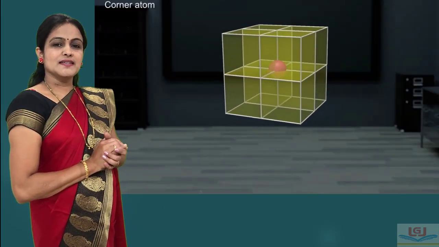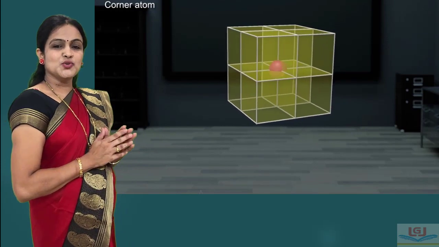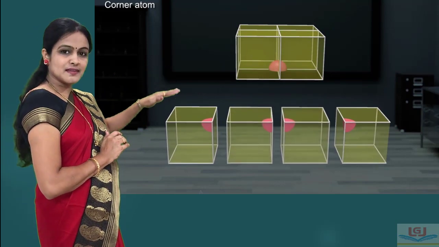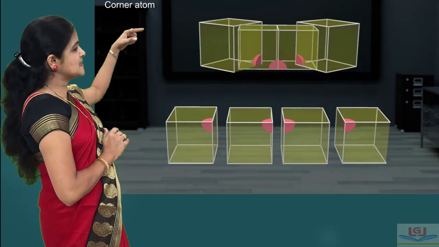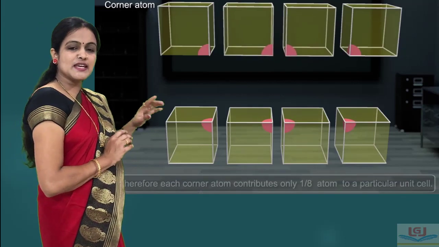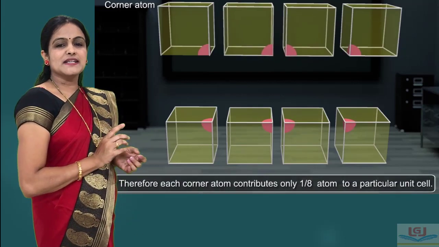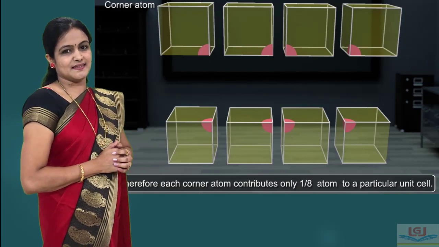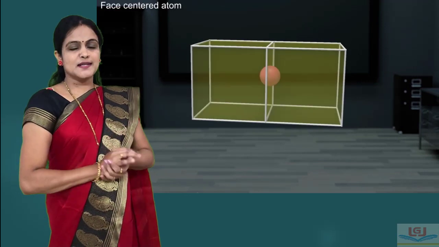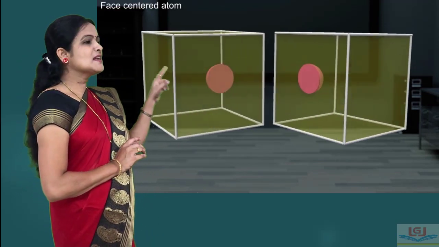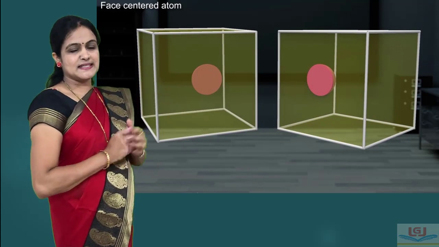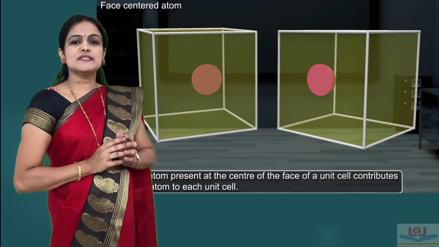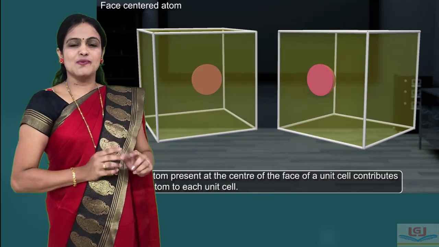Corner particle is equally shared into neighboring 8 unit cells, in which 4 unit cells are in the lower layer and 4 unit cells in the upper layer. That means we can say that one particle contributes only its 1/8 part per unit cell. Face-centered particle is equally shared by 2 unit cells. That means we can say that one particle contributes its 1/2 part into 1 unit cell.